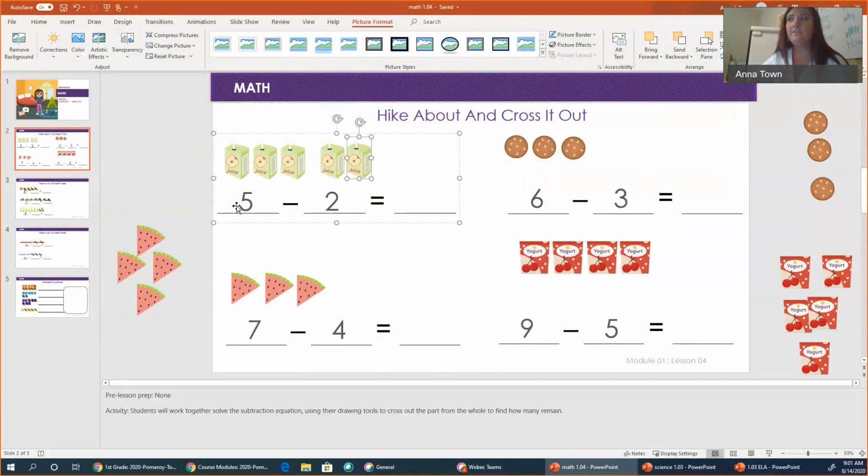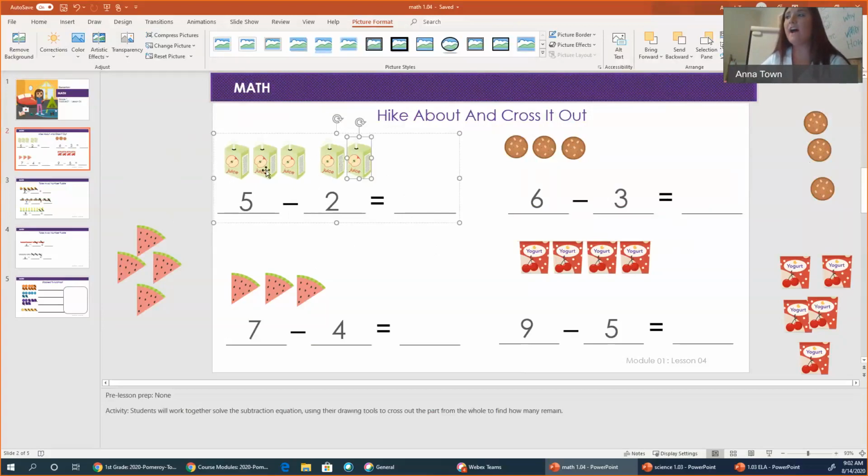So you look at this first number and you know that the number going as our total is not going to be bigger than this number. It can be the same because if you subtract 0 from the number, it would be the same, but it cannot be bigger. You look at the second number to tell us how many to take away.